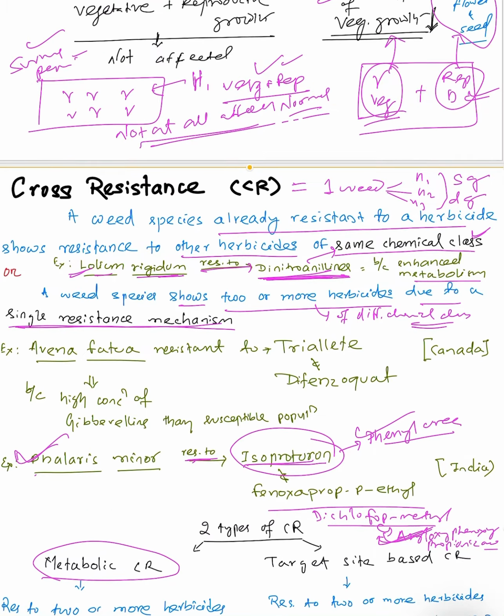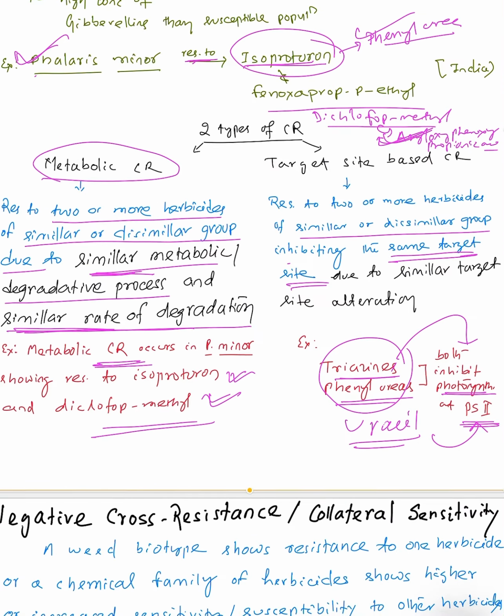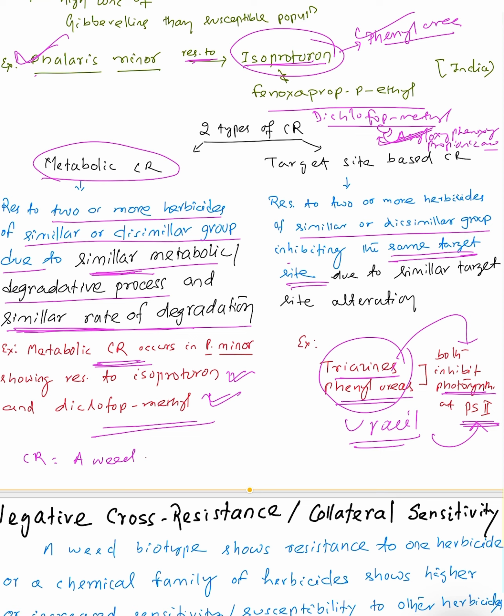Okay, and here I am repeating the definition again. Cross resistance means a weed will develop resistance against different herbicides of the same group or different groups due to a single mechanism.